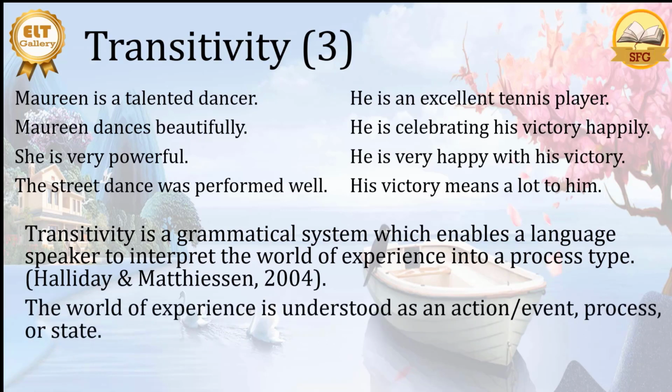The world of experience is understood as an action, event, process or state. So in the first sentence, we can say Maureen is a talented dancer. He's an excellent tennis player. We see that as a state. Maureen dances beautifully, and he's celebrating his victory. That's as an action or as an event. She's very powerful, and he is very happy with his victory. We see the sentence as a state. And then the street dance was performed well, or his victory means a lot to him. That we talk about the event or about the object here, about the goal here.